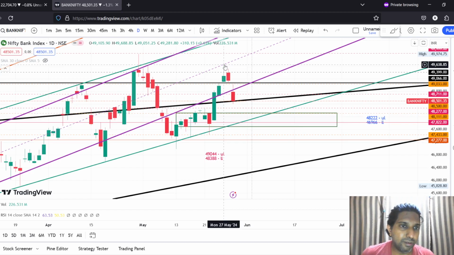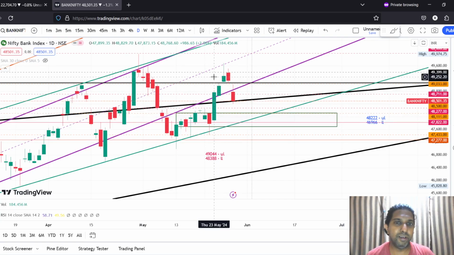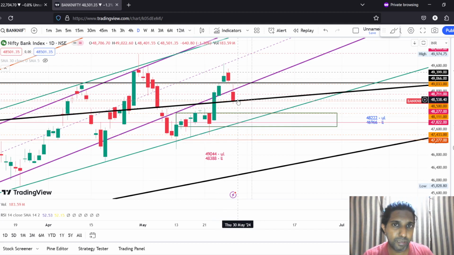So almost a 2000 points movement was seen in just 4 days, right? This is how the recovery could be if we are going to get a stable government at the end of this week, that is, to the next week, right? That is 4th of June, which happens to be Tuesday, the election result day.